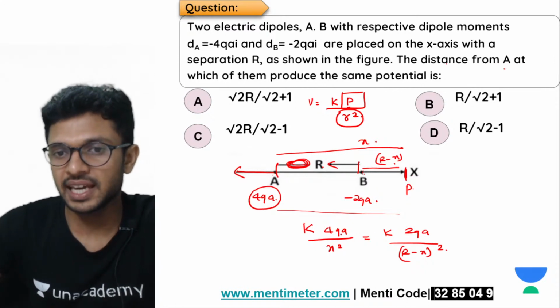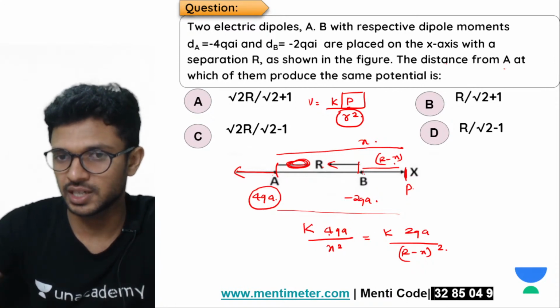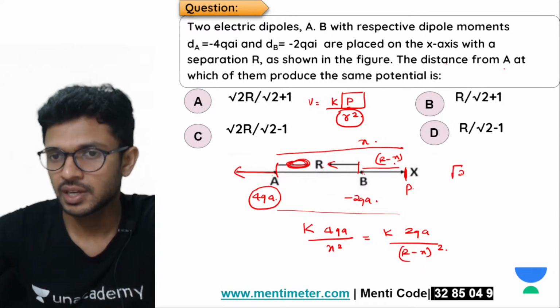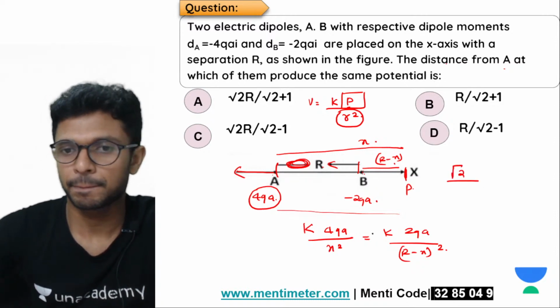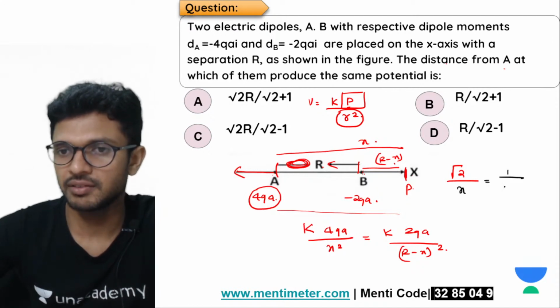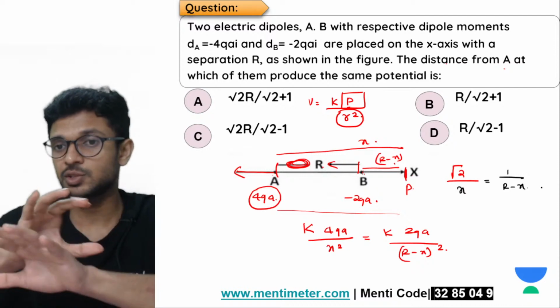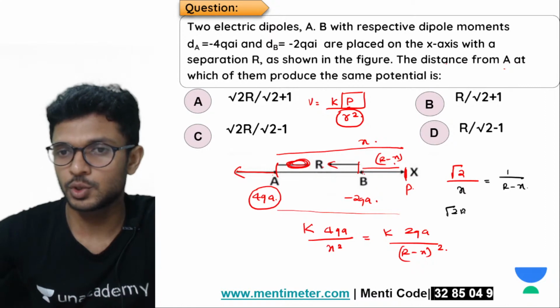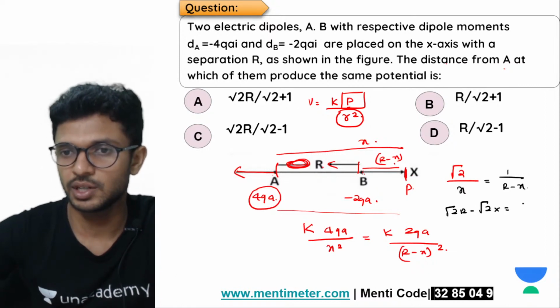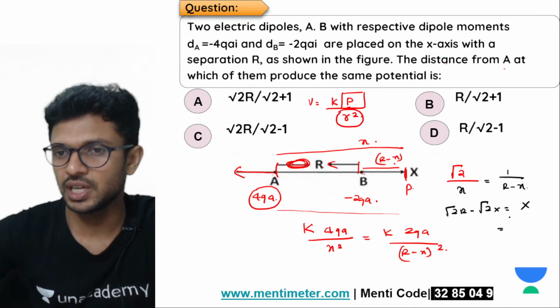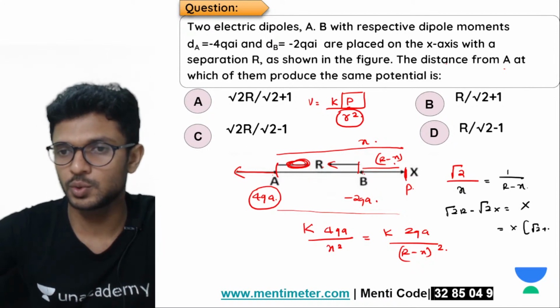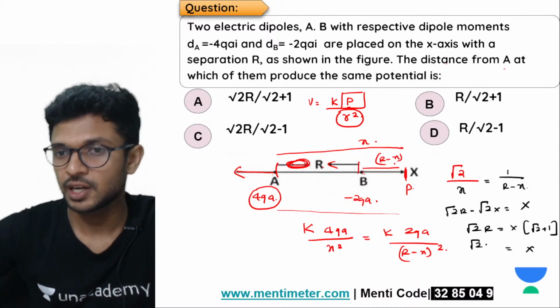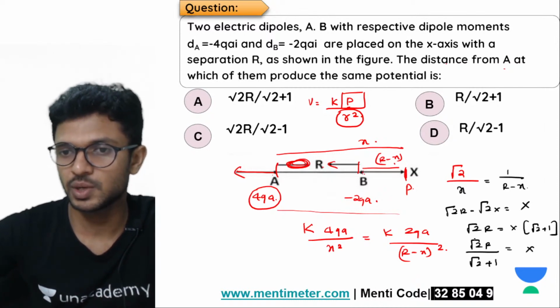Done. Cancel K. 4QA and 2QA, what will it become? 2 on this side. Taking the square root, it will be root 2 divided by x is equal to 1 divided by r minus x. We have taken the square root on either side of the equation. Now what is left? Cross multiply. Root 2r minus root 2x is equal to x. If you take minus root 2x to the right hand side, this will be equal to x into root 2 plus 1 is equal to root 2r. So what will x be? x is equal to root 2r divided by root 2 plus 1.